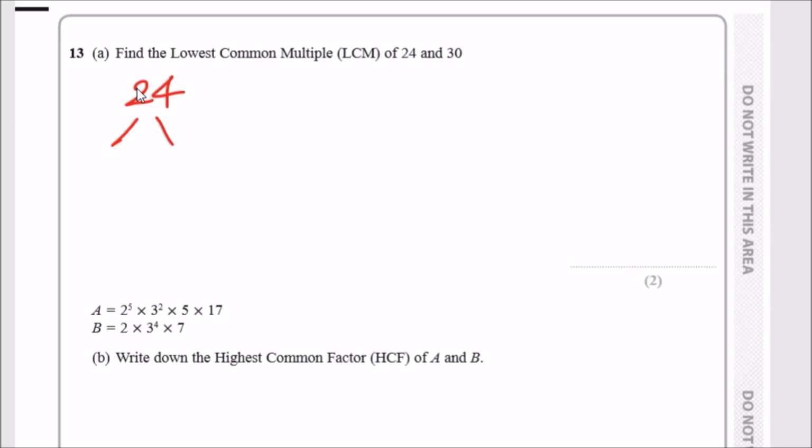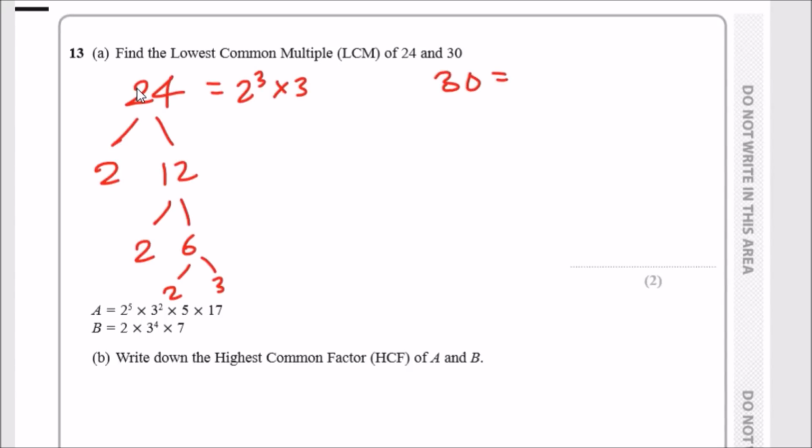So 24 can be reduced using the prime factor tree to 2 and 12. So keep finding prime factors. 2 and 6, and then 6 goes on to 2 and 3. So 24 can be written as 2 cubed times 3. As for 30, this can be written as, let's see, 3 times 10, so 3 and 10, and then 2 and 5. So it's actually 2 times 3 times 5.